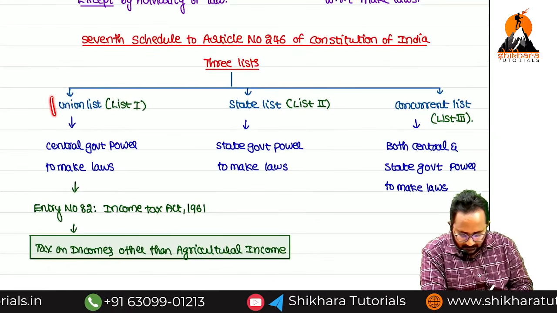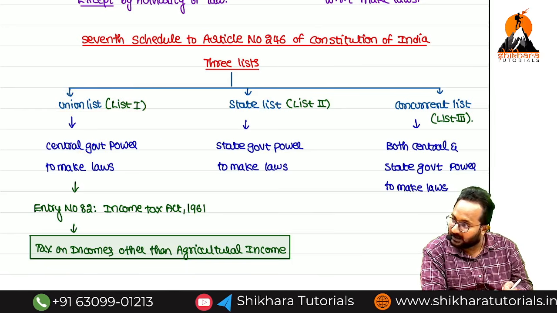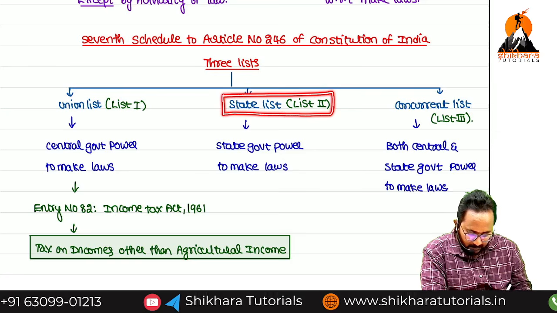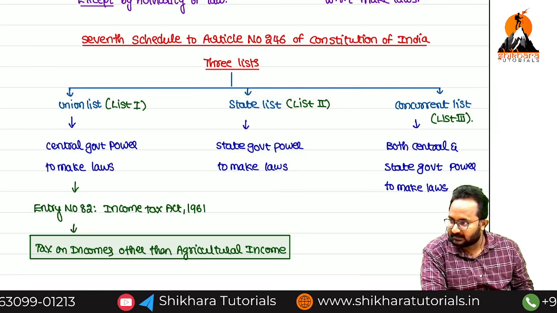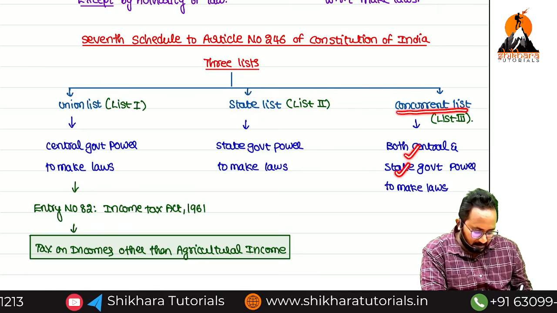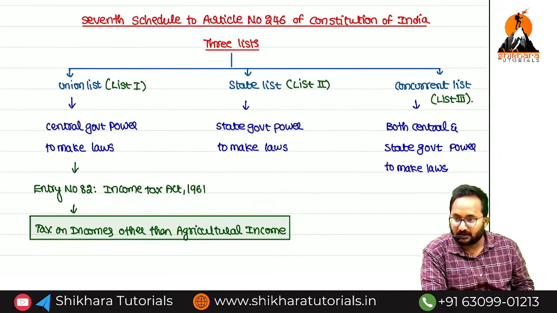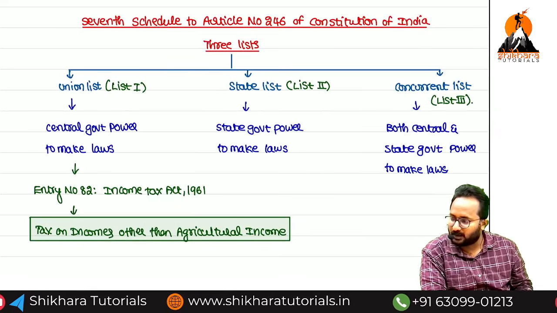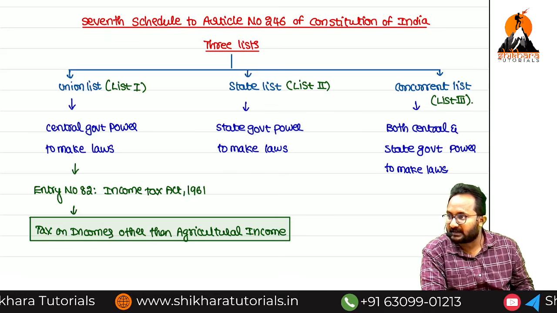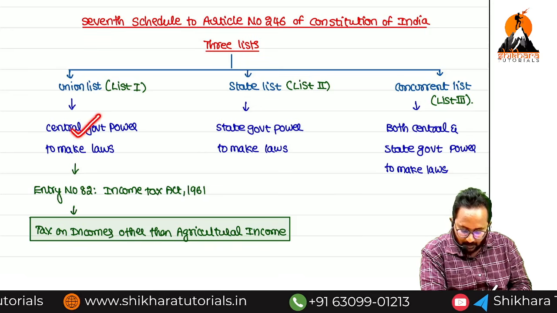Whatever laws are in the union list, who framed these laws? Central government in parliament. Whatever laws are given in the state list, who framed them? State government and state legislature. Now concurrent list laws, both central and state government together frame these laws. Now, what about our Income Tax Act 1961? Who framed this law? Central government. Remember, income tax will be collected by the central government. So that's why the central government framed this law, in the union list.